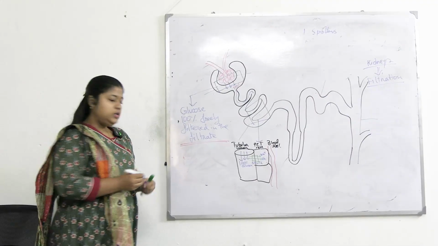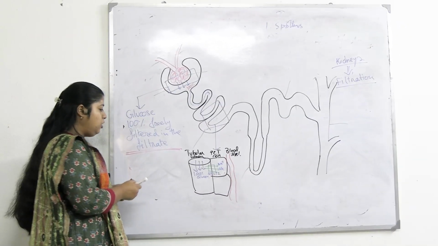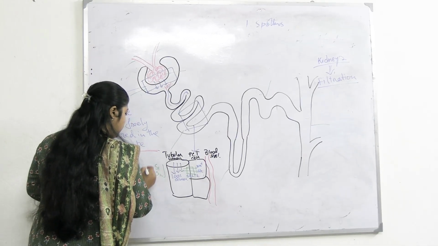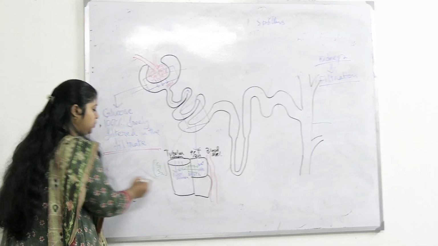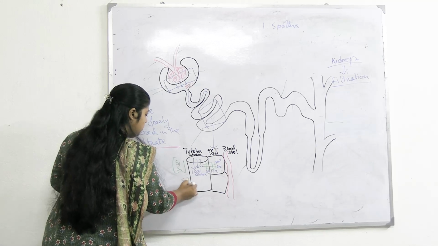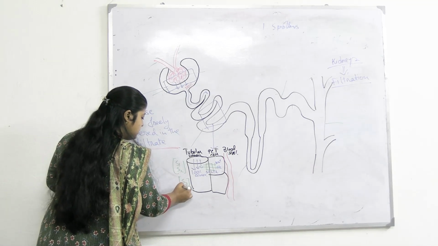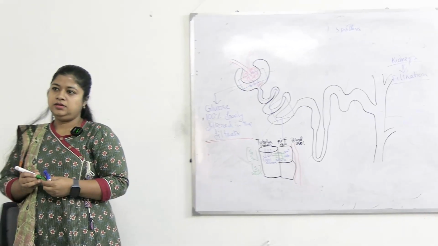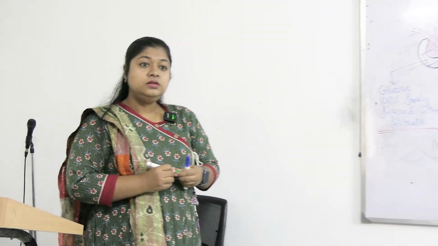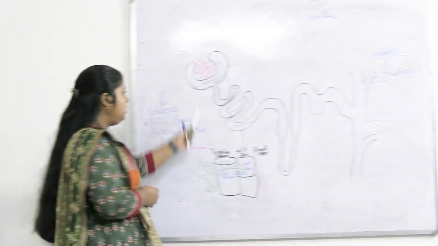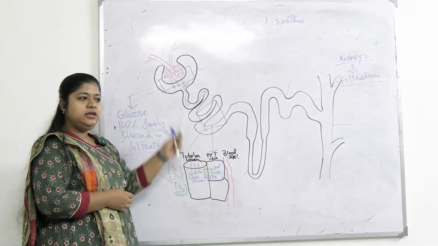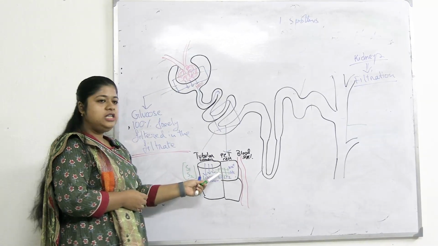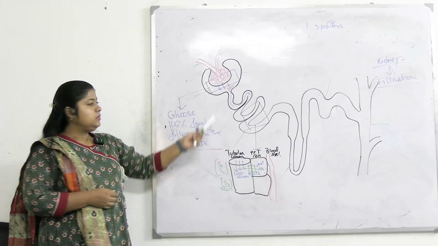Okay. So in the initial part of PCT, in S1 and S2, there is SGLT2. In S3, there is SGLT1. S1, S2, S3 are the segments of PCT. Initial two segments contain the transporter SGLT2.